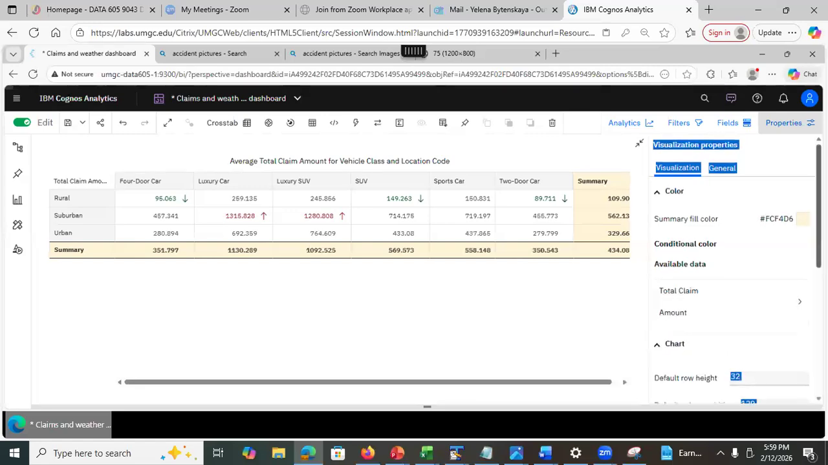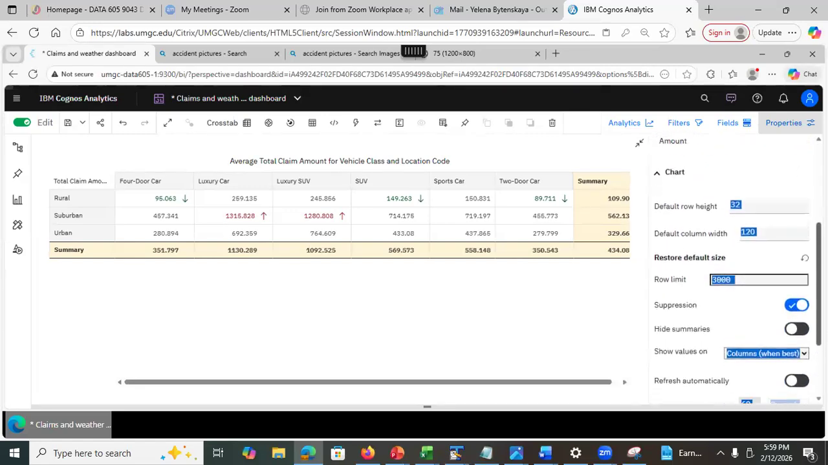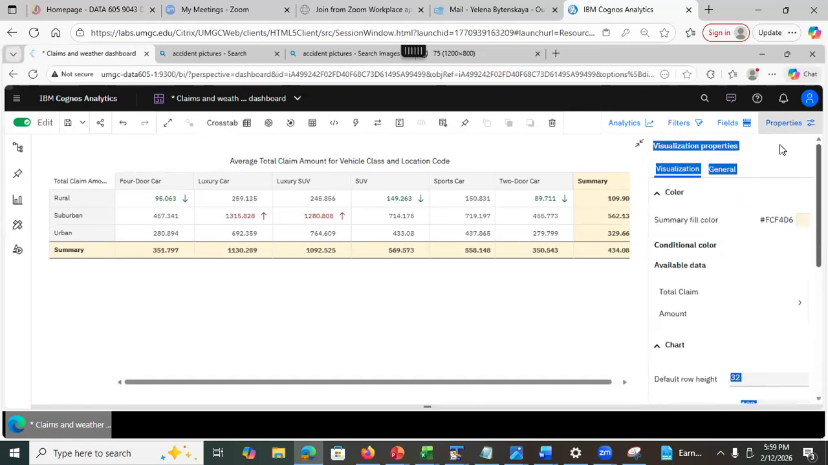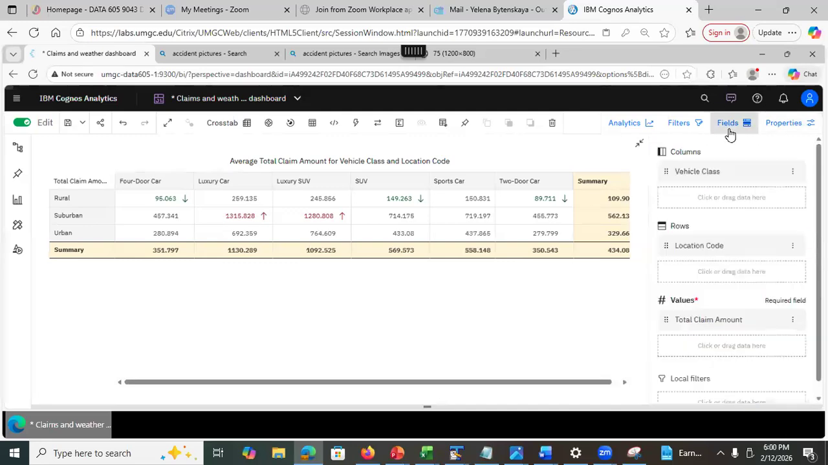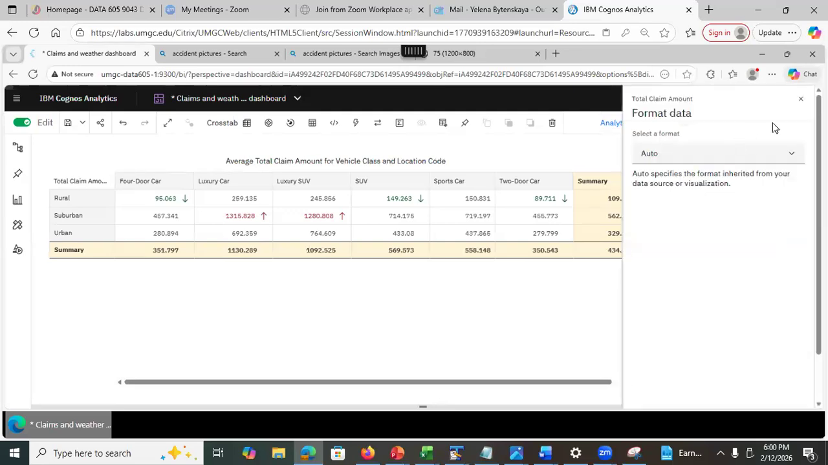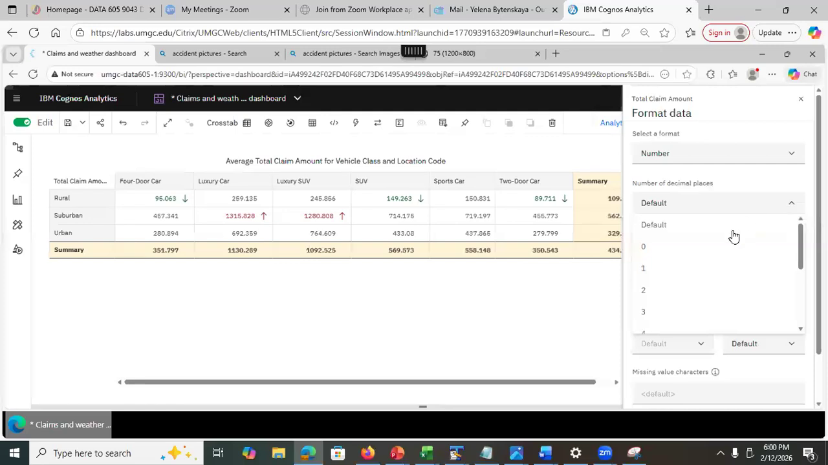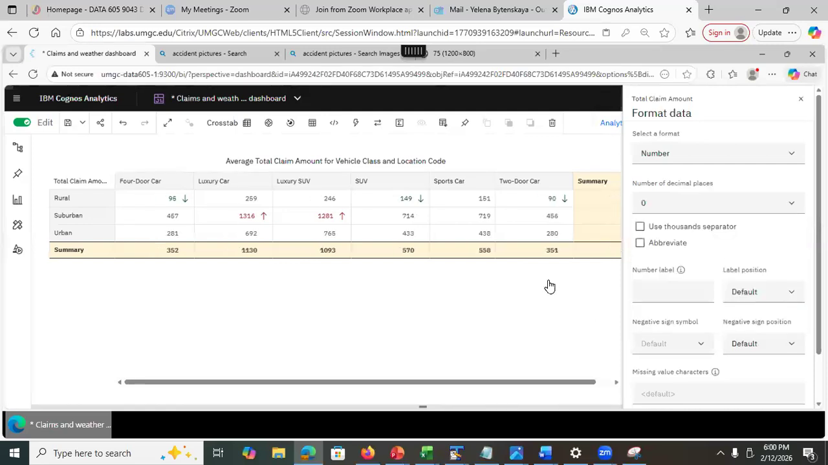In the chart, you can specify the column width and the row height. I did not change those in this case. But what I could have changed is this: when I go to fields, in the values here, I can go to format data and format those as numbers. I can specify the number of decimal places. This is what I did in the last visualization. I want the number of decimal places to be 0. It looks a little bit nicer.